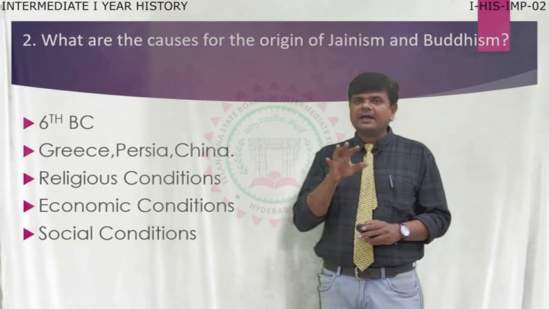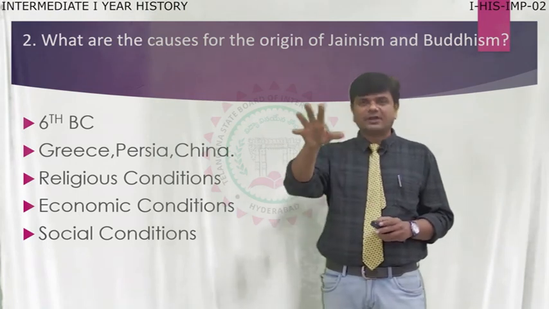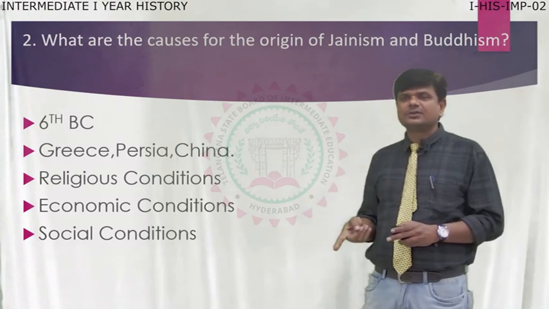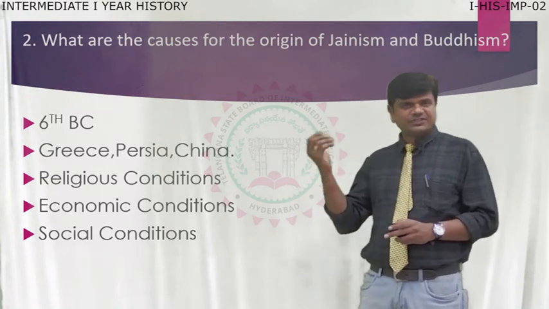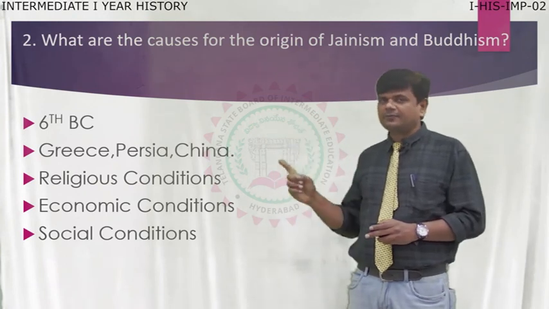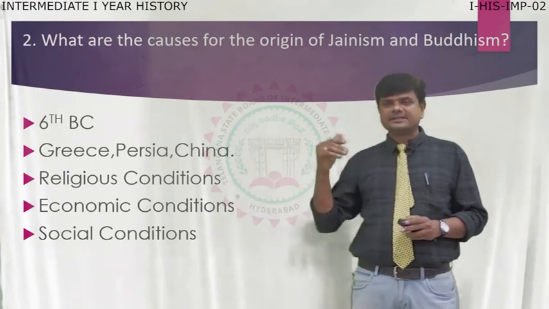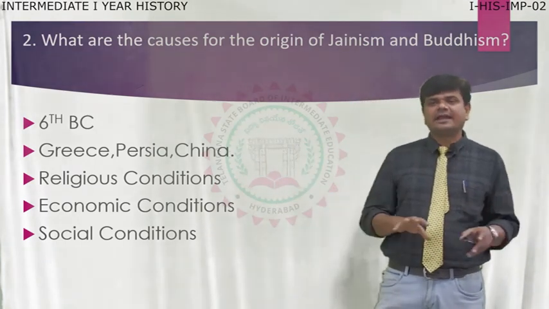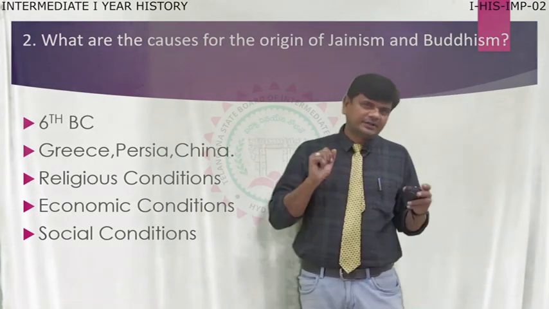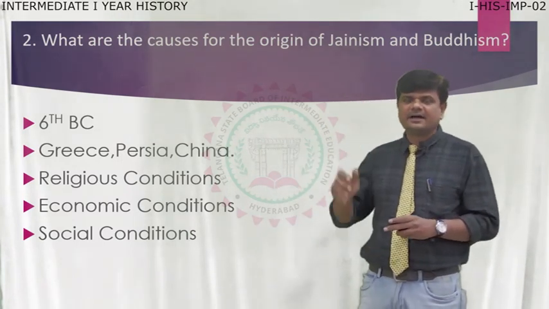These are the important people who had already started new philosophical thought. In India also, among 60 branches, these two, Jainism and Buddhism, were founded by two great people. Later you have to write the causes: religious conditions, economic conditions and social conditions. These are the important points in this answer.